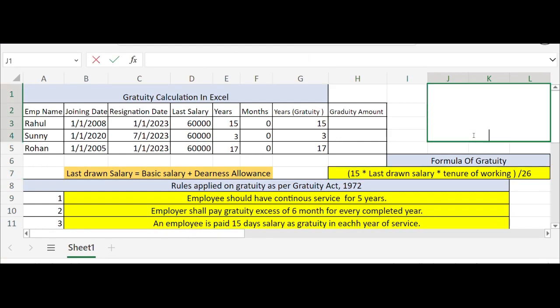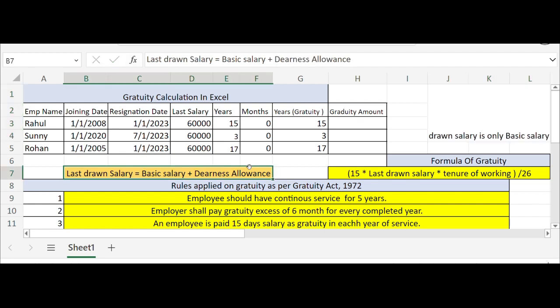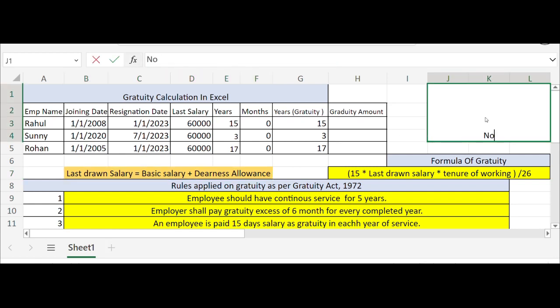Below are the basic rules which were set by the government, the rules applied on gratuity as per the Gratuity Act 1972. Employees should have continuous service for 5 years. If you have worked for an organization for more than 5 years, you are entitled to ask them for the gratuity amount. Employers shall pay gratuity for every completed year, in excess of 6 months.